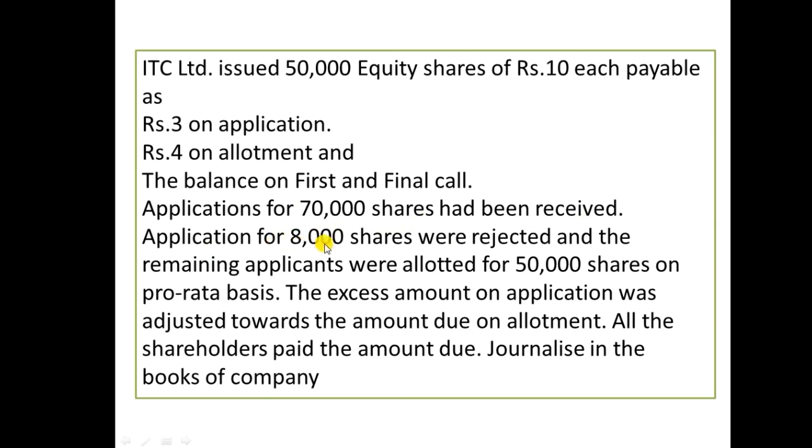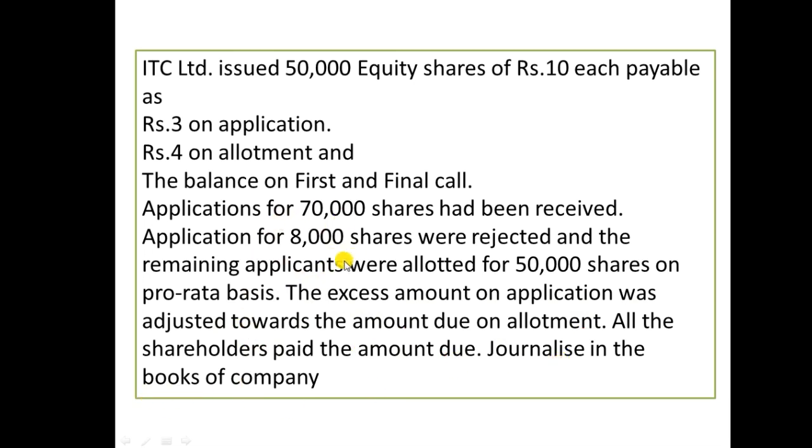Applications for 8,000 shares were rejected, and the remaining applicants were allotted 50,000 shares on pro rata basis. The excess amount on applications was adjusted towards the amount due on allotment. All the shareholders paid the amount due. Journalize in the books of company.